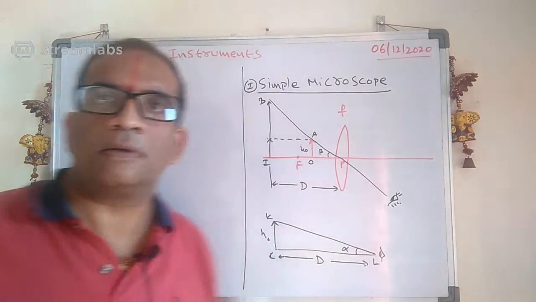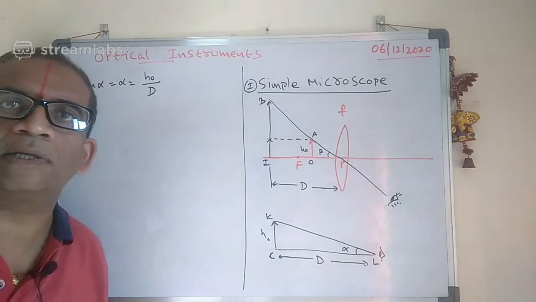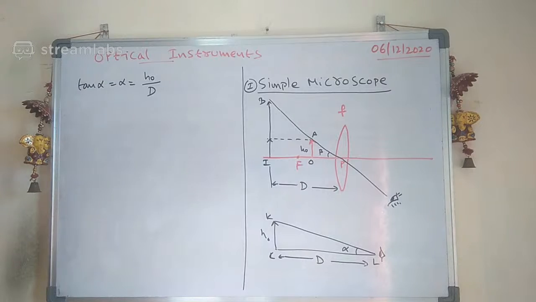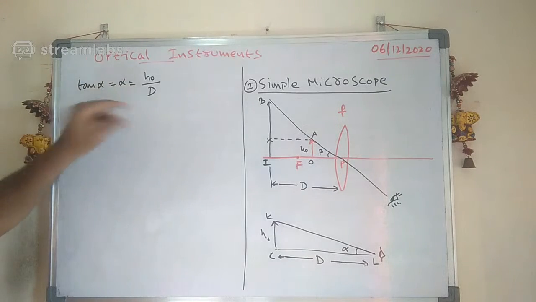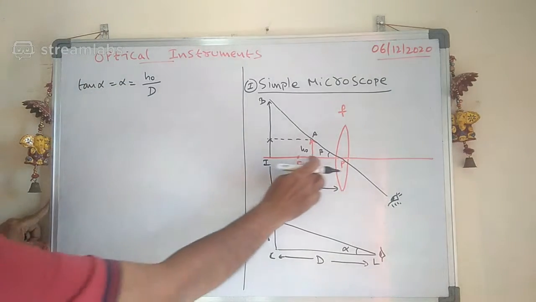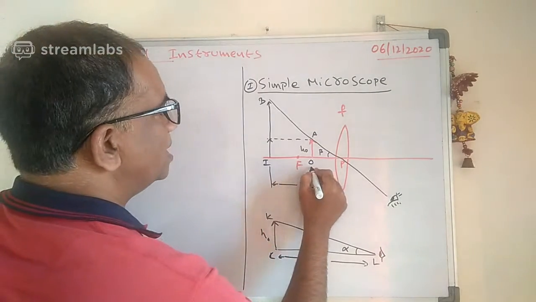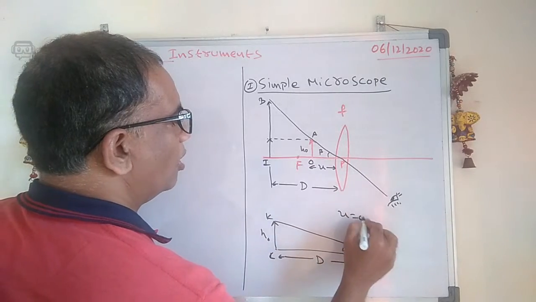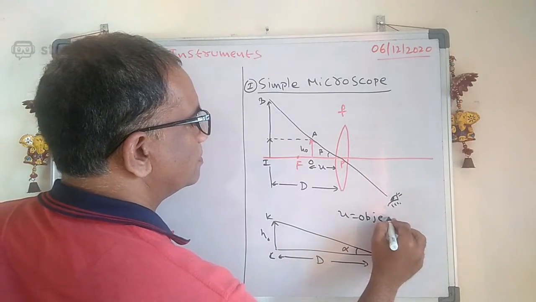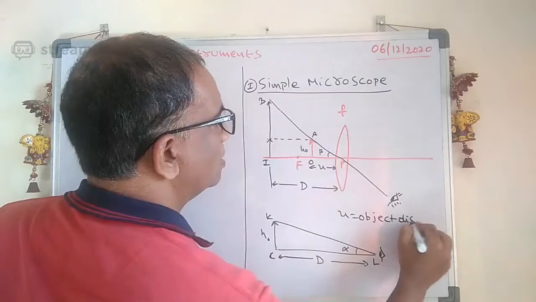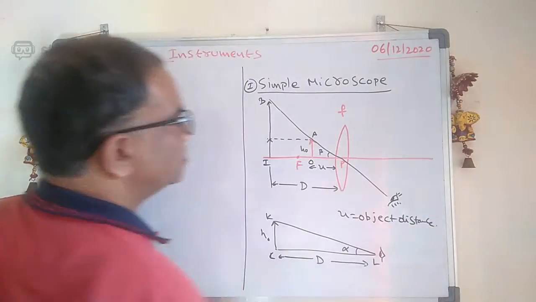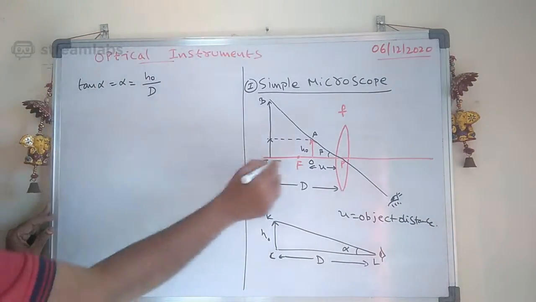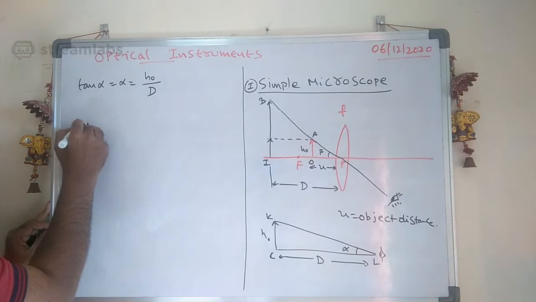Is it clear? Okay, now see carefully. Tan alpha is equal to H naught by D. From here, this is the object distance, that is called U. U is the object distance. Now tell me, from this diagram, what is tan beta?